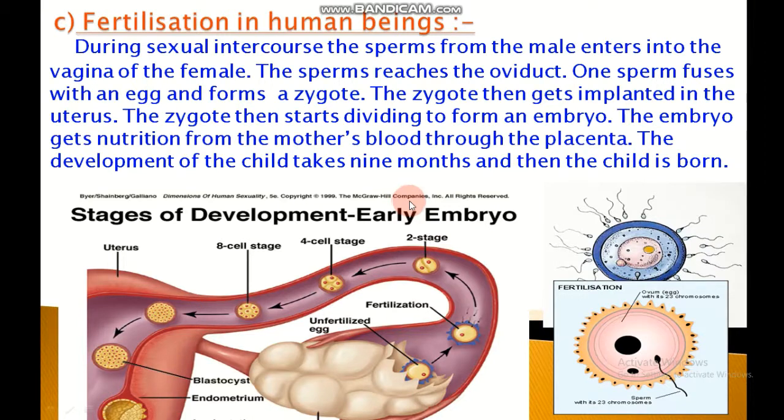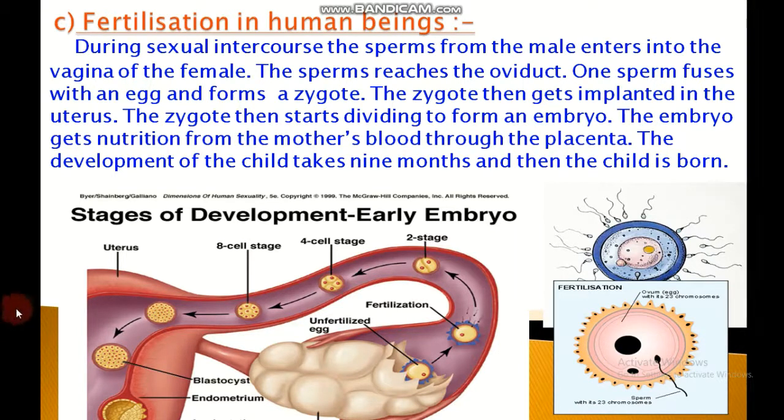The sperms are highly active and mobile. The sperms move up through the cervix into the uterus. From the uterus, the sperm passes into the oviduct. One of the oviducts contains an ovum or egg cell released by the ovary during ovulation. Only one sperm fuses with the ovum in the oviduct to form a zygote. This is called fertilization. The fertilization of the ovum takes place in the oviduct.